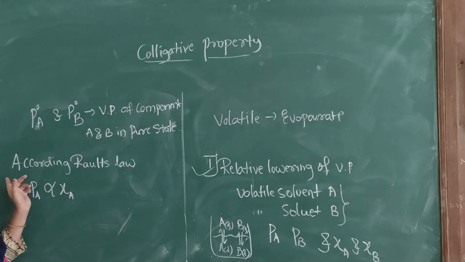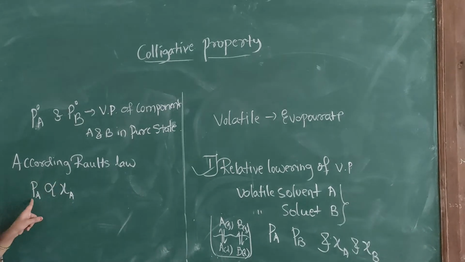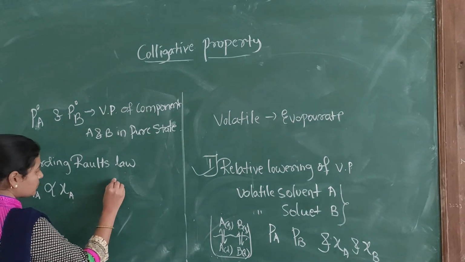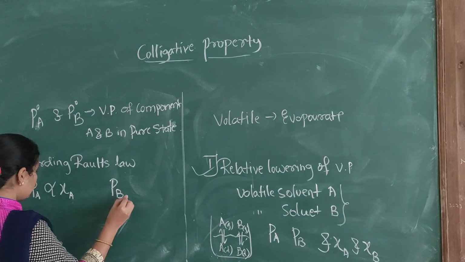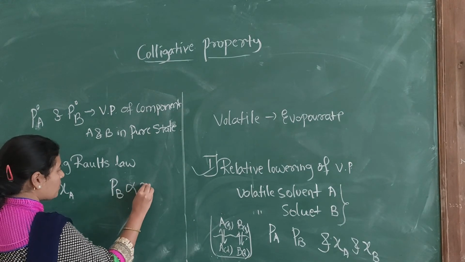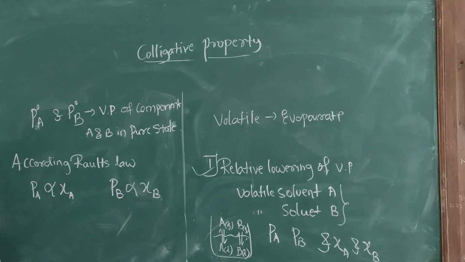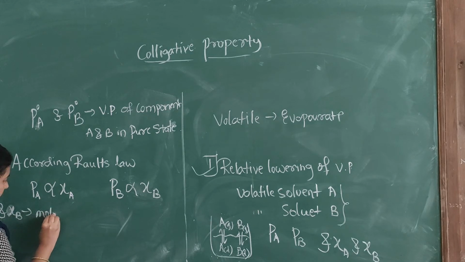So here the vapor pressure of the dilute solution is directly proportional to the mole fraction of the component at the given temperature. Similarly, the vapor pressure of the component B is directly proportional to chi B. So here chi A and chi B are the mole fractions.